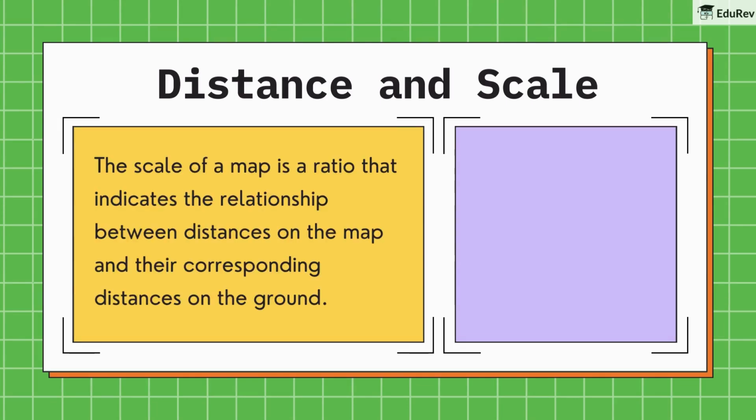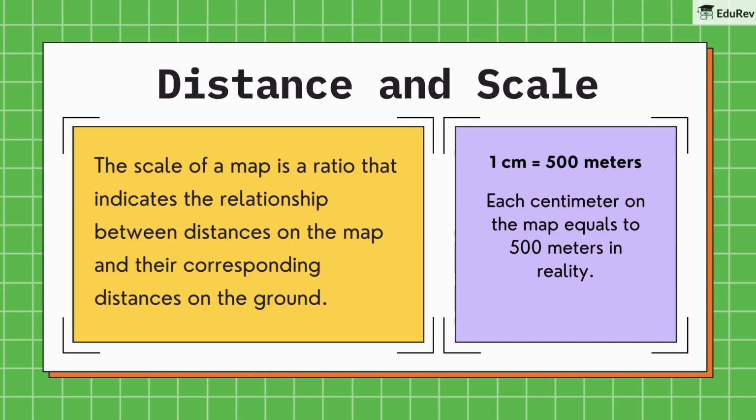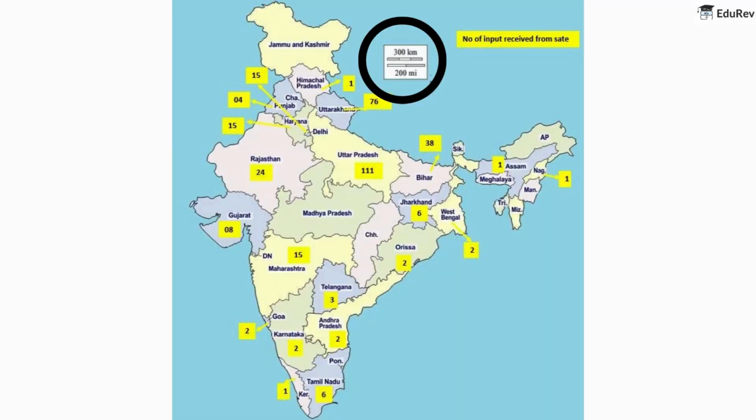The scale of a map is a ratio that indicates the relationship between distances on the map and their corresponding distances on the ground. For example, if a map scale reads 1 centimeter is equal to 500 meters, it means that each centimeter on the map equals to 500 meters in reality. A map of India might use a scale where 1 centimeter represents 300 kilometers. The scale is important because it helps us understand the actual distances between places.